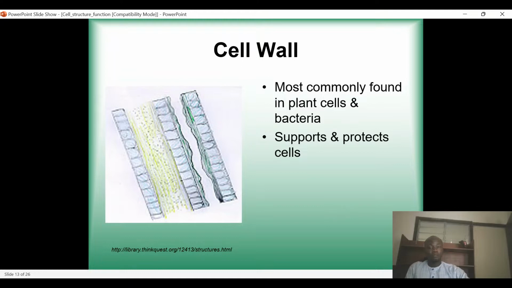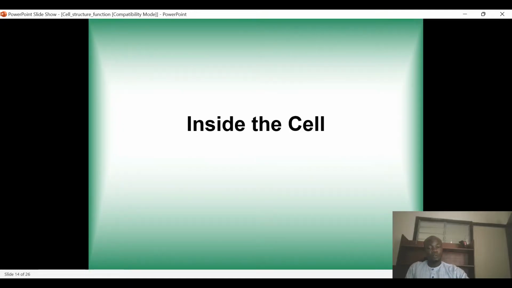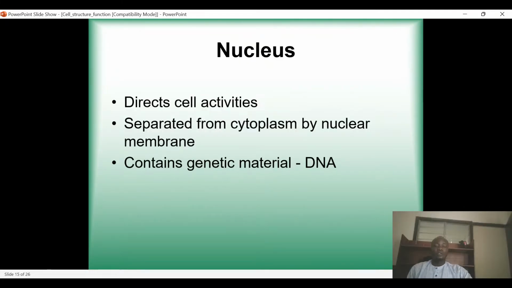And apart from the cell wall, then what? So we just talk about what actually is surrounding the cell. We have the plasma membrane in the case of animals, and in the case of plants, we have what we call the cell wall. But now, let's get into the cell and see what is there. First, in the cell, there is a nucleus, which directs cell activities. All the activities of the cell are directed by the nucleus.